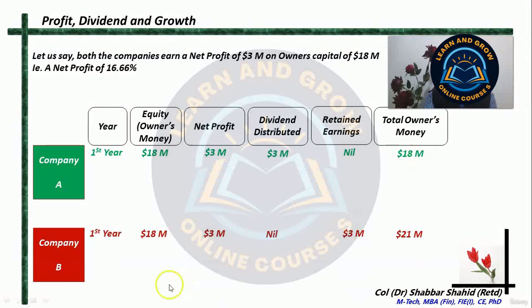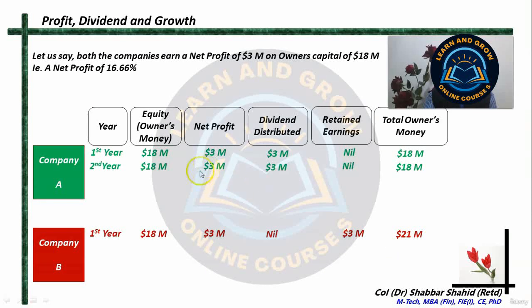But company B also earns a profit of 3 million, but it does not give anything to its shareholders. It does not give any dividend. The entire amount it holds back as retained earning. So at the end of the year, the total owner's money becomes $21 million. Why 21? Because this 18, owner's equity, and the retained earnings, both these things belong to the owners. So 18 plus 3 becomes 21 million at the end of the year.